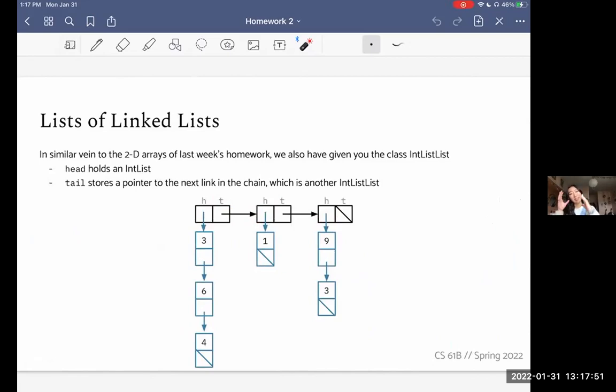Or in other words, it's a list of linked lists. Each element in this outer list is just another inner intList, right? And so here we can see the first inner intList has 3, 6, and 4. And if we go on to the next chain in the intList list, we're going to see this little guy and this little guy, right?